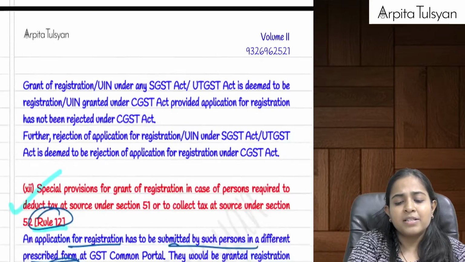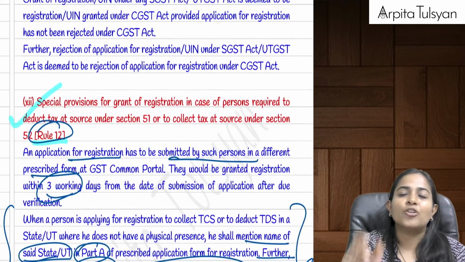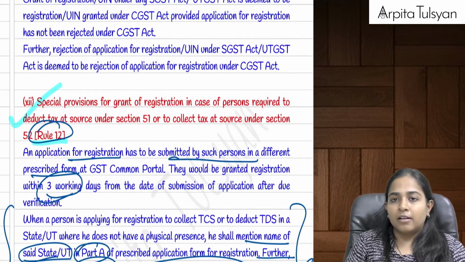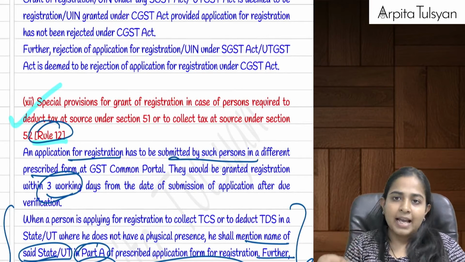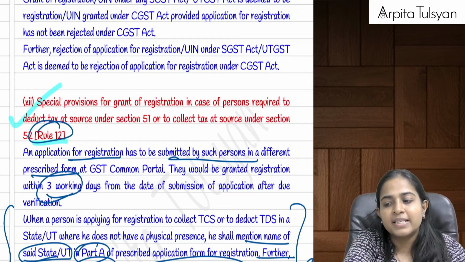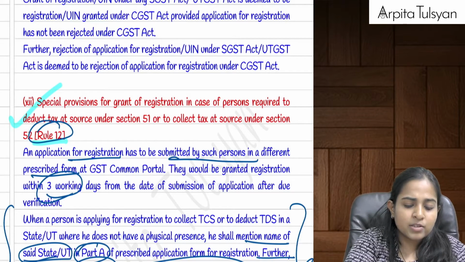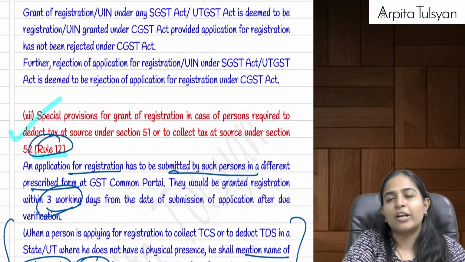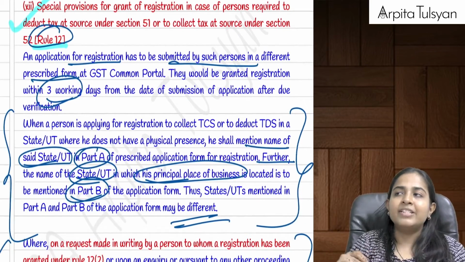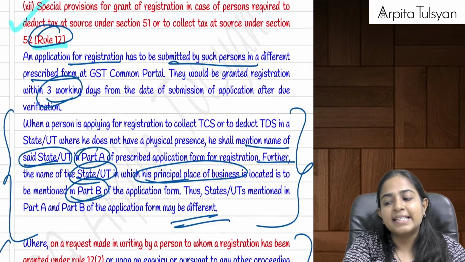Deemed registration means we studied that registration under GST is not tax wise. If I have registered myself under CGST law, I am registered for CGST, SGST, UTGST, IGST, GST compensation cess, etc. So registration, or all the procedures whatever we are studying, are the same for all the types of taxes. Then we studied different provisions for TDS and TCS collectors.